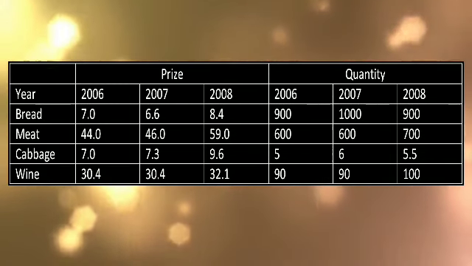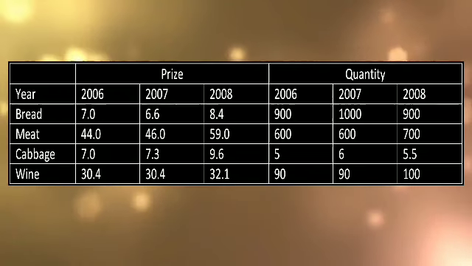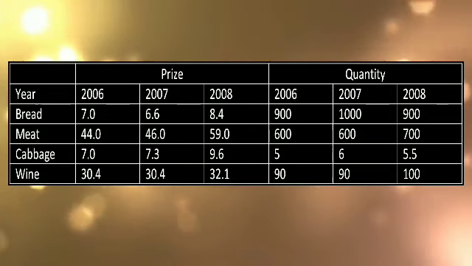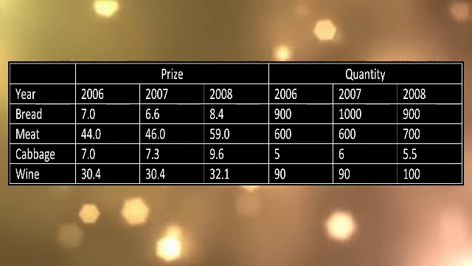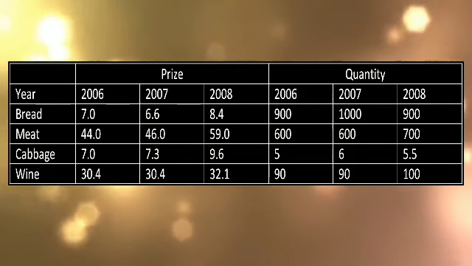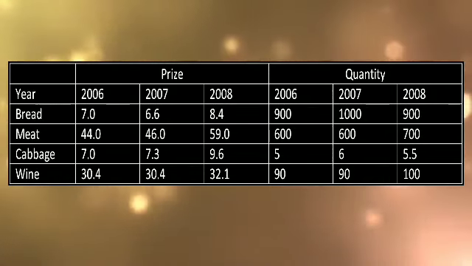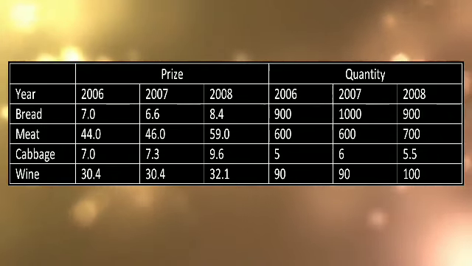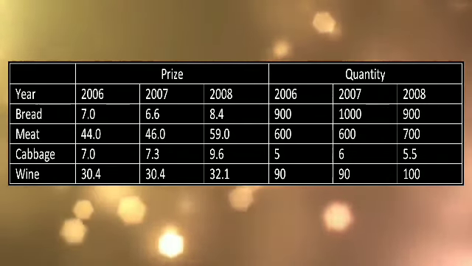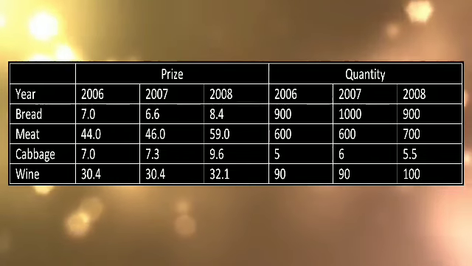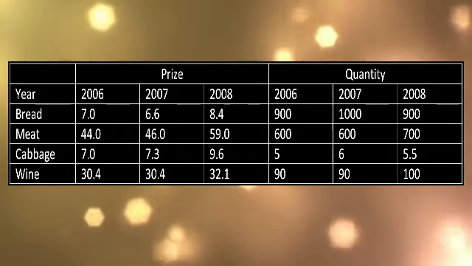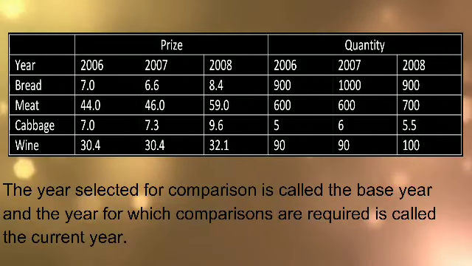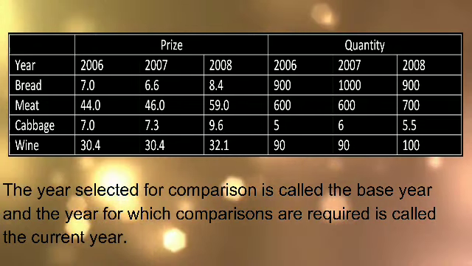So, as you can see, the rate or the price gradually decreased and then again increased. So, you can find the variation or the fluctuation in the price value of a unit of bread. Similarly, you can compare the quantity values, or the price of any other commodities like meat, cabbage or wine, or the quantities of those commodities also. So this comparison is made in the concept of index number, that is the changes in the value of money in the base year compared with the current year value.